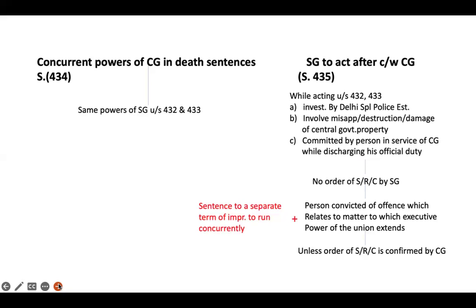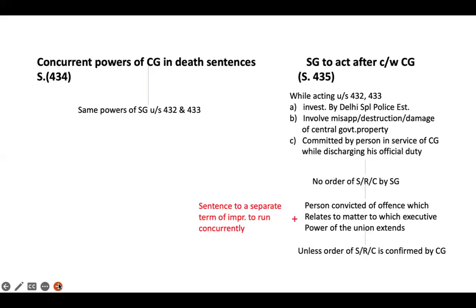Now, while acting under section 432 and section 433 of the CRPC, where the sentence for the offense falls under these categories, the state government will have to consult the central government. What are these categories? The first is where the offense was investigated by the Delhi Special Police Establishment or by any other agency empowered to make investigation.